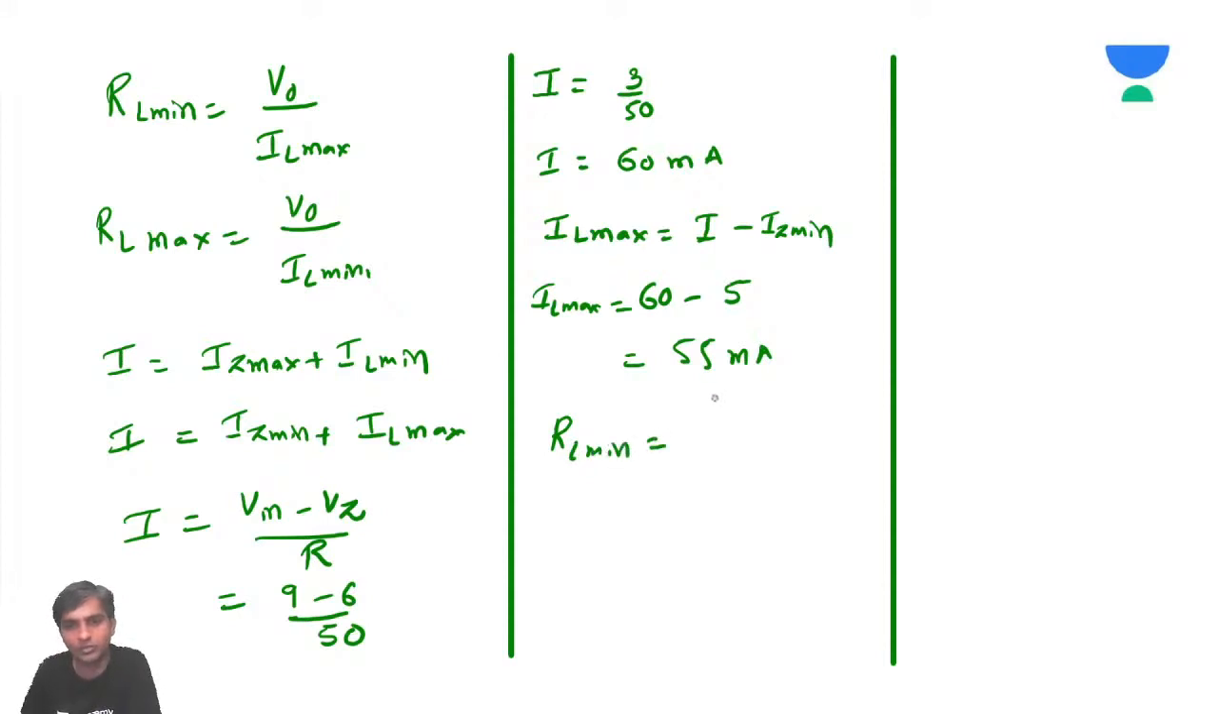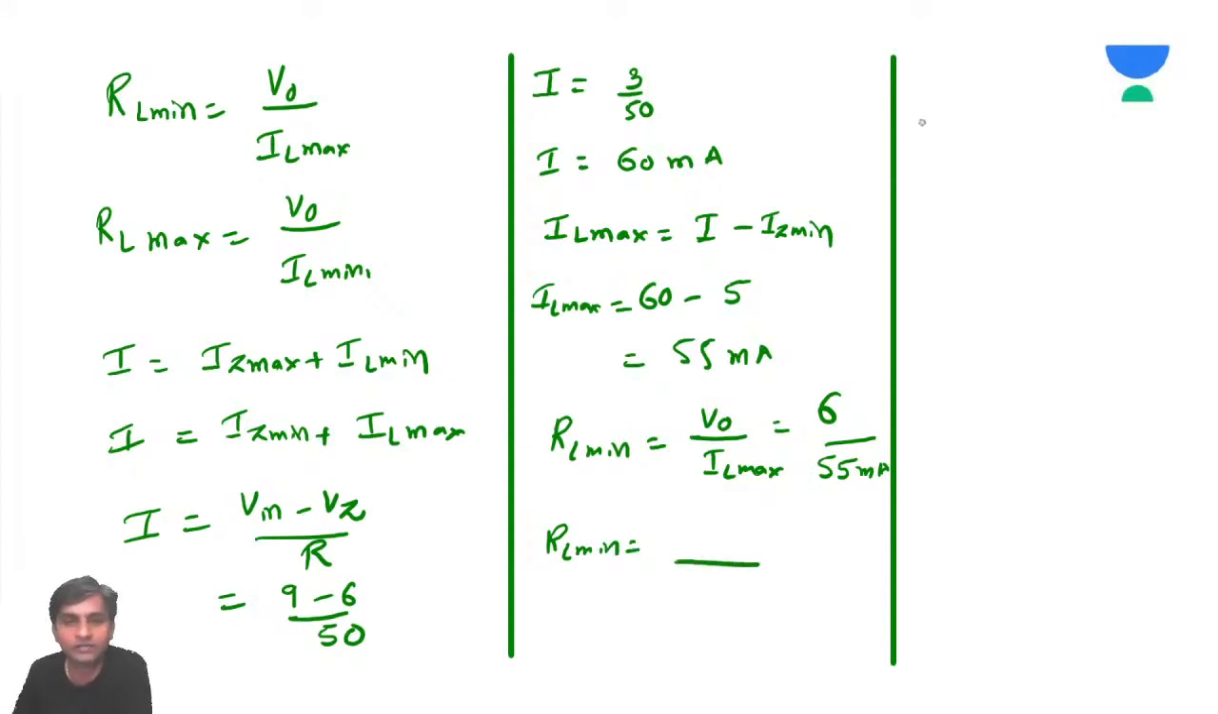RL minimum is equal to V naught by IL maximum. V naught is going to be 6 volts by 55 milliamps. So how much will you get, sir, for RL minimum? Calculate this. Meanwhile, I'll do the other thing. You should calculate. Don't sleep.